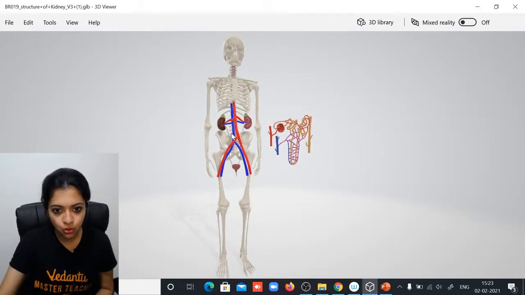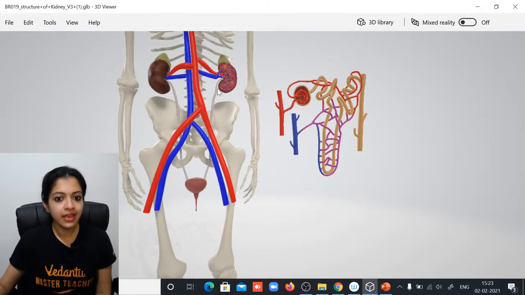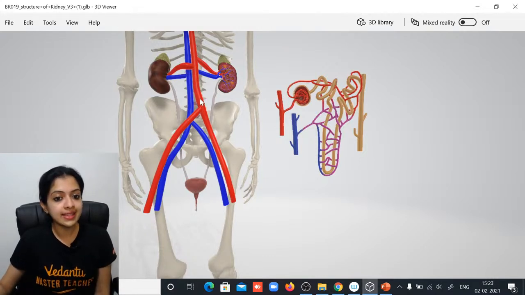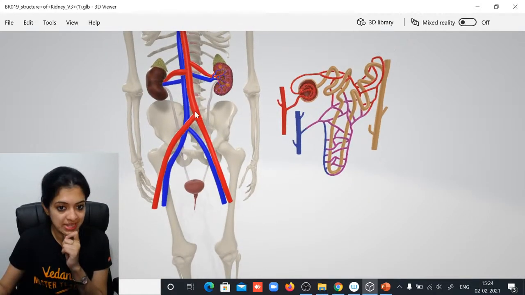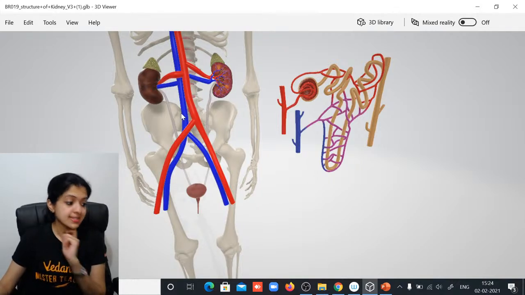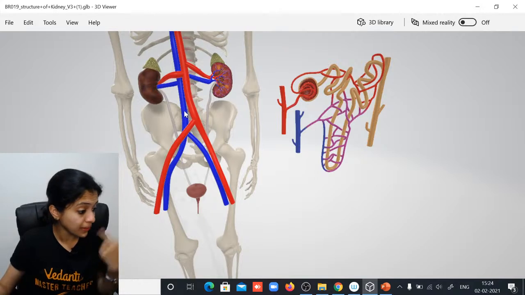I will just zoom in a little more. Yes, children, can you see that? The kidneys, the ureters, which are these tubes, the urinary bladder, and the urethra. Right, guys? And what are these? Children, tell me very quickly, what is this red colored tubule that you see here? What is this red tube? And what is this blue tube? Tell me red hyphen dash, blue hyphen dash. Very quickly tell me.